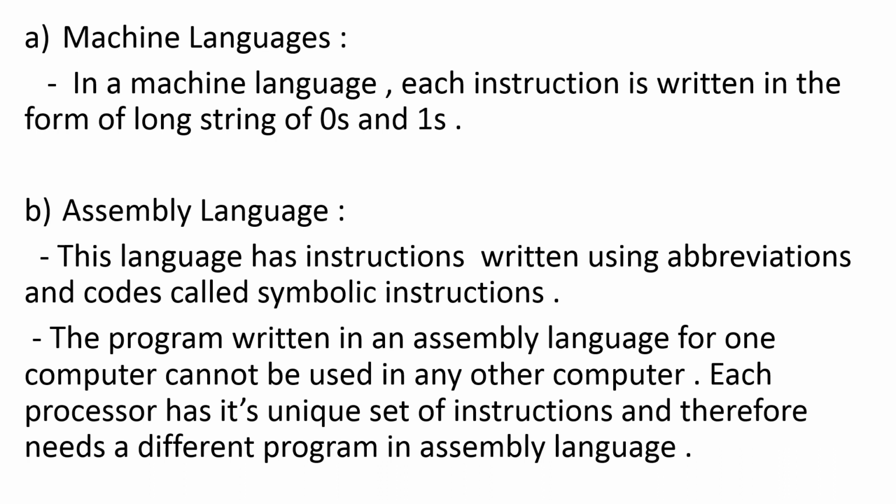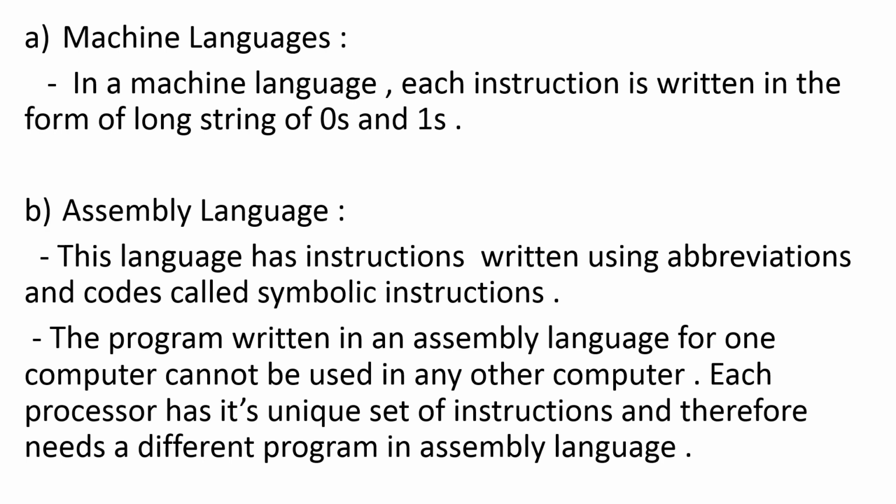The program written in assembly language for one computer, you cannot use it for any other computer, because the processor of each computer is different. It has its unique set of instructions. Fine. So here we have learned about the low level languages.